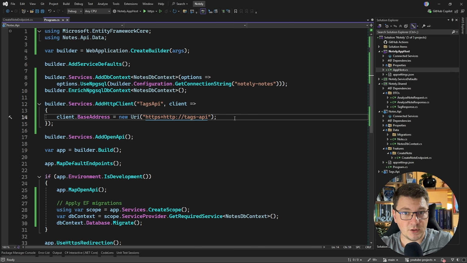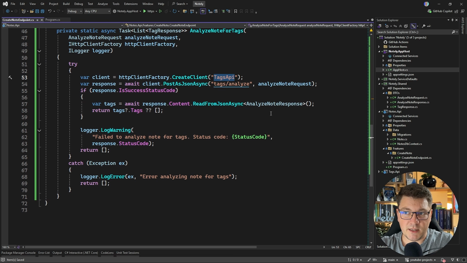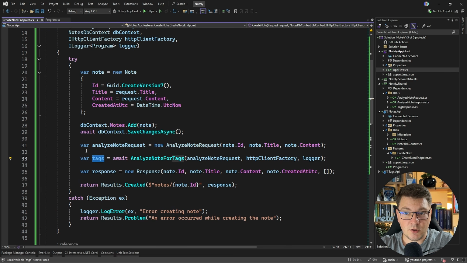If you recall, a moment earlier, I showed you the environment variable that gets set when we start our applications. So the create node endpoint is now complete, and now that we also have our tags returned from the tags API, we can set it as part of the response.